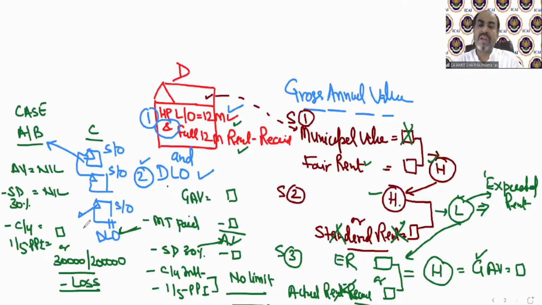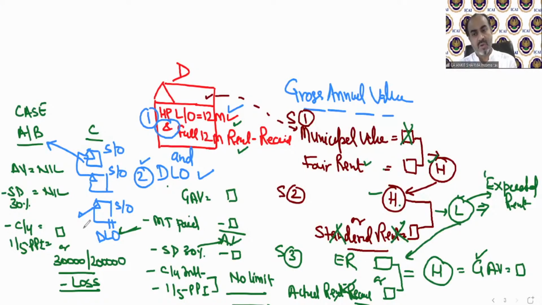That lower needs to be compared with actual rent received. And if it's higher, that is called a GAV. After GAV, the process is the same for every case. From D, E, F, G, all cases have the same provision, except the GAV calculation will change in cases E, F, and G. After calculation of GAV, all provisions are the same, even if it's case number D, E, F, and G.